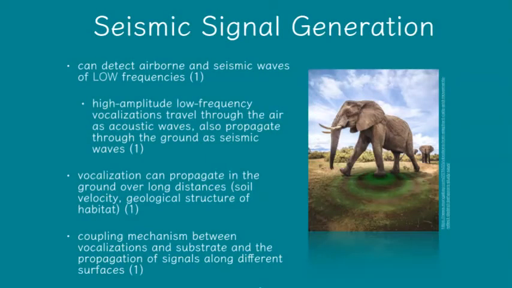So seismic signal generation is basically how elephants are able to generate these sounds that will travel over airwaves or seismic waves. So when they travel through the air, they're high amplitude, low frequency vocalizations, and these waves are called acoustic waves. When they propagate over the ground, we call these waves seismic waves. That's what we're interested in.